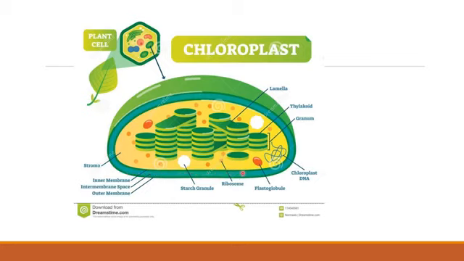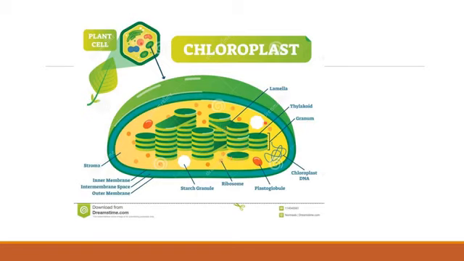Inside this you can see the stacks of sacs. Each sac is known as a thylakoid, and this whole pile or stack is known as a granum, singular. These grana are connected by a bridge-like structure called lamella.